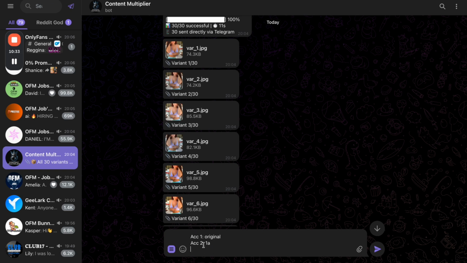Then on account 3, we post 2A, the second picture of version A. Then account 4, we post 4A, and so on. If we are spoofing more pics, like let's say we spoof 100 pictures, then we can also post on account 1 1B, 2B, and then here, for example, 3B, and here obviously still the original.